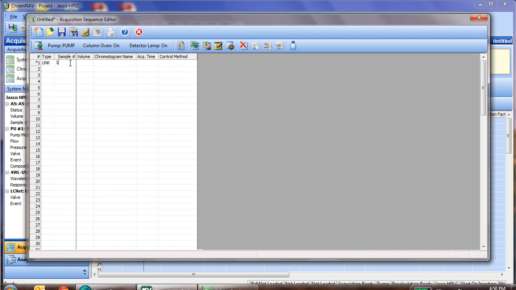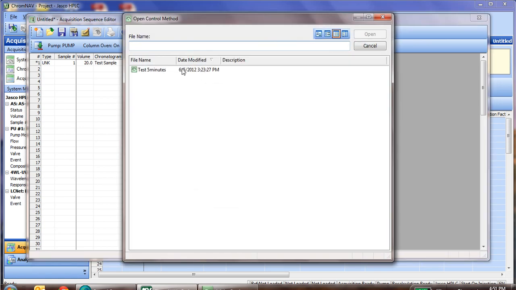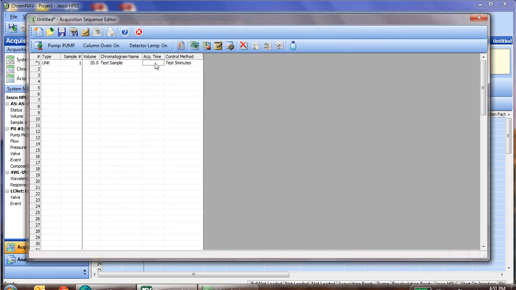Enter in our vial position, which again is number 1, our injection volume, which again is 20 microliters, and our chromatogram name. If we next pick our control method, again our acquisition time is going to need to be 0.2 minutes less than the control method time. Now as we're running a sequence, we'll put in more samples. There are multiple ways to do this.